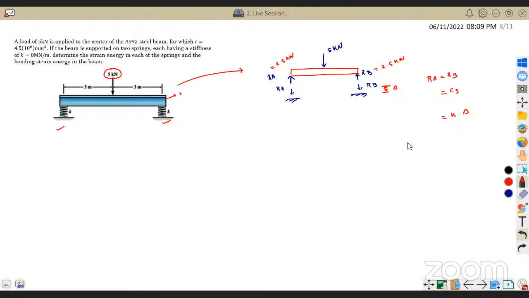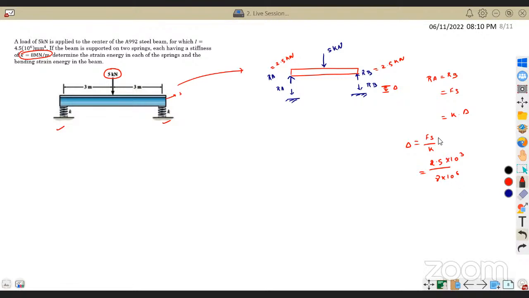So K we already know, so delta will be nothing but Fs by K, and Fs is 2.5, which is 2.5 into 10 power 3 Newton. And what is my K? K is the stiffness, which is given to us as 8 meganewton per meter, so 8 into 10 power 6.